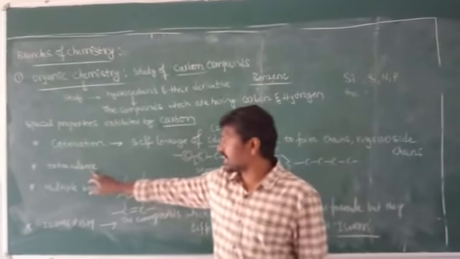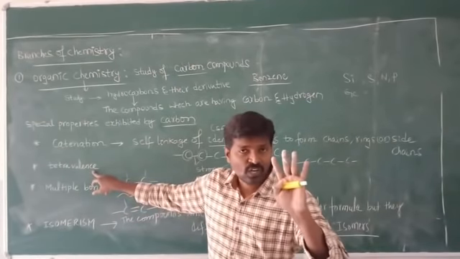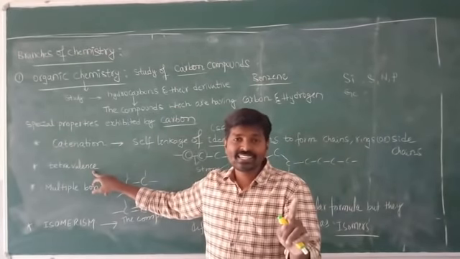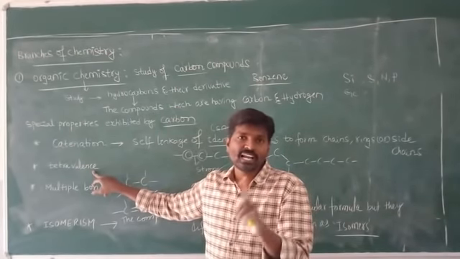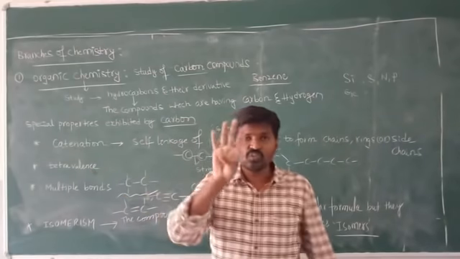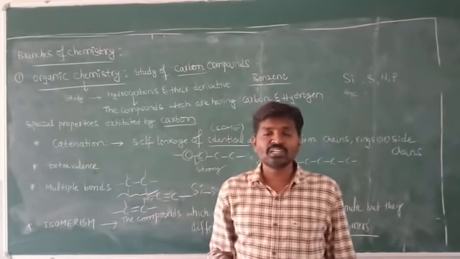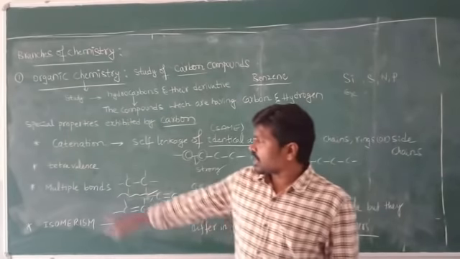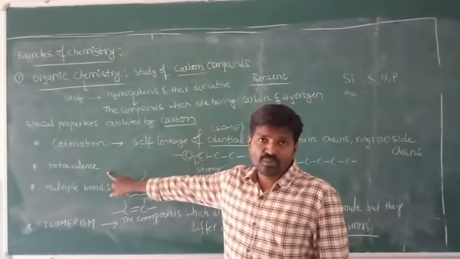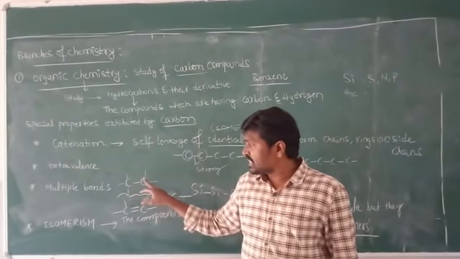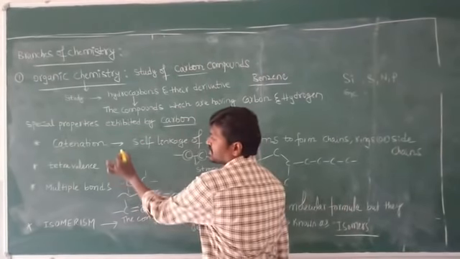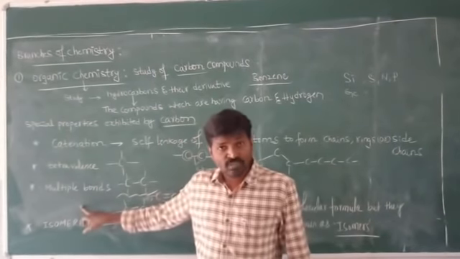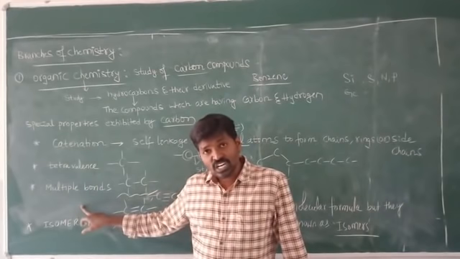Now, carbon forms how many bonds? Four bonds. Why? Because in the excited state, there are four unpaired electrons in the carbon atom. Due to that reason it has the tendency to form four bonds. That's why carbon is a tetravalent compound; it can easily form four bonds. The third one is formation of multiple bonds.